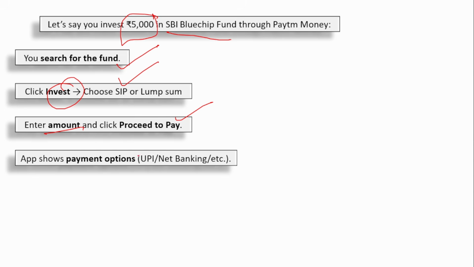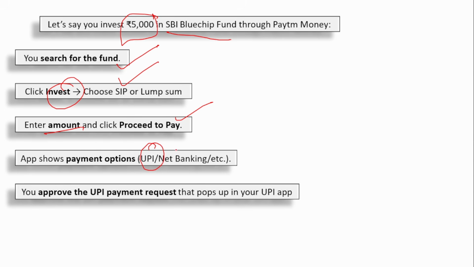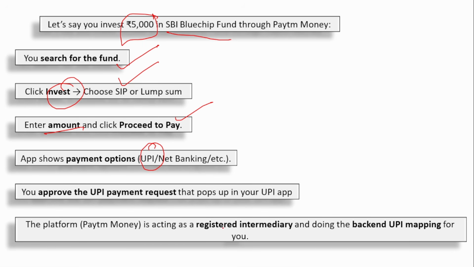Then you can choose the payment option. Say you choose UPI, so you will enter your UPI ID. You have your GPay. That UPI payment request will come to your GPay, so you will go to the GPay app and approve it there. Afterwards, Paytm Money is acting as a registered intermediary and doing the backend UPI mapping for you. So you might be wondering that you do not see any UPI ID. Well, you enter your UPI ID, but you do not see any Paytm UPI ID. Here, Paytm Money is acting as a registered intermediary. The backend UPI mapping, everything will be done in the backend.